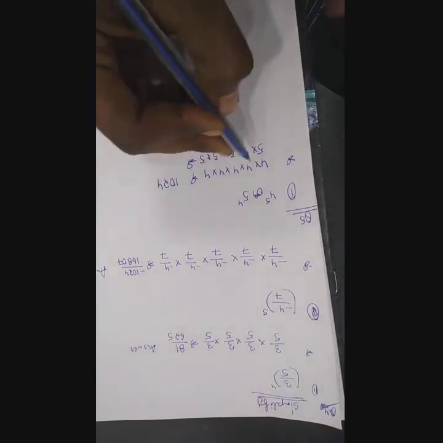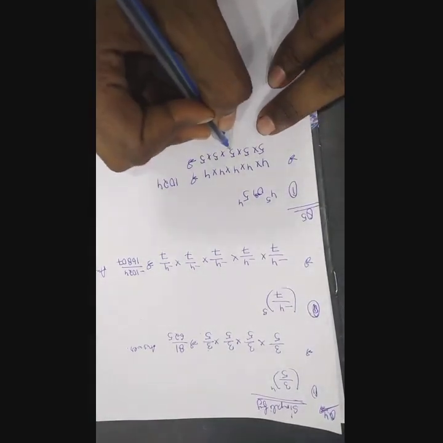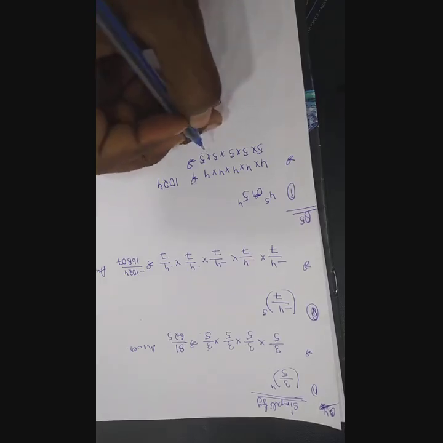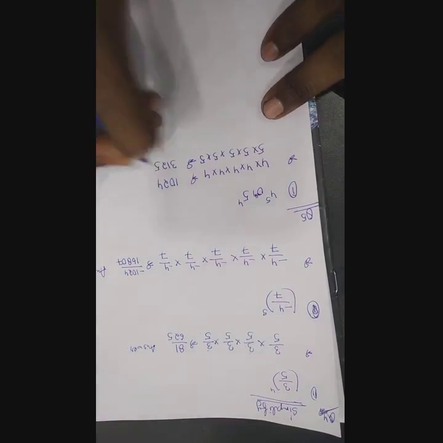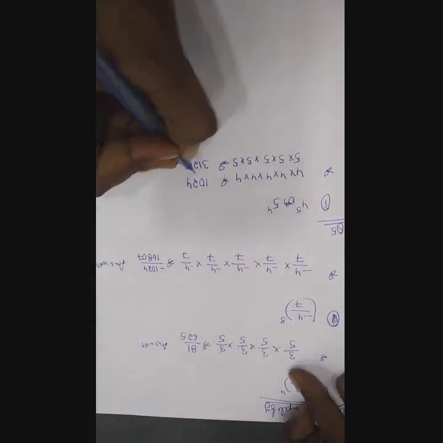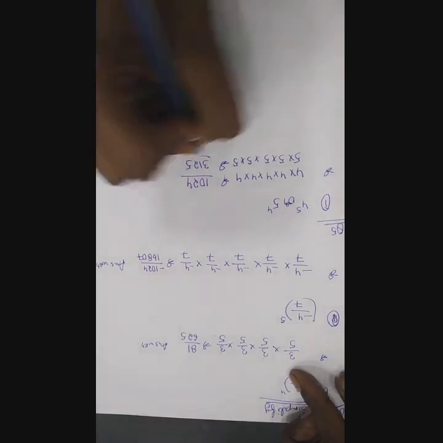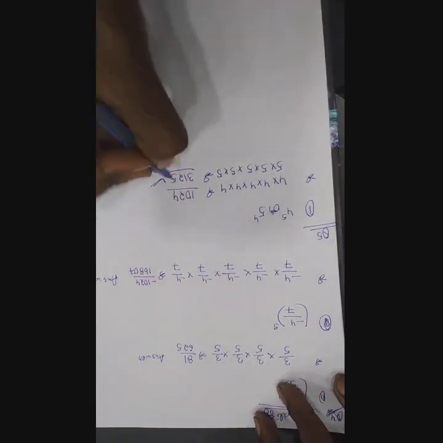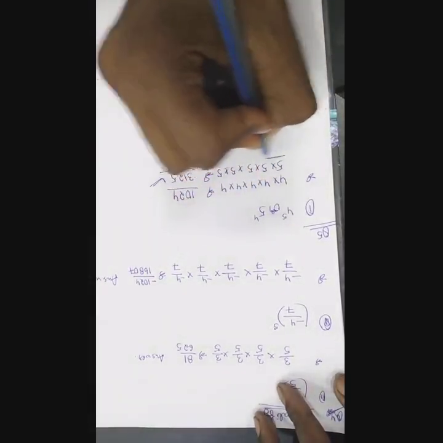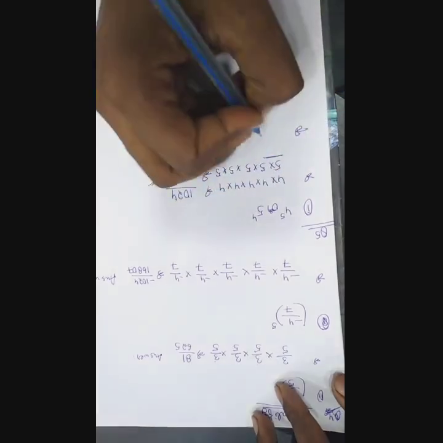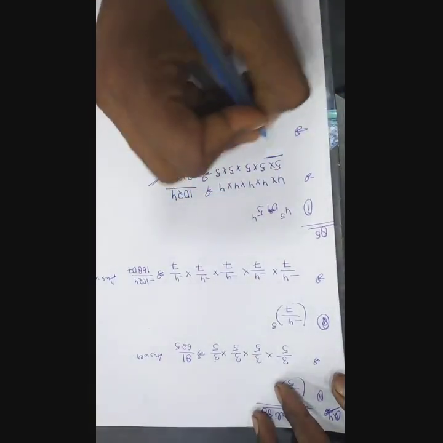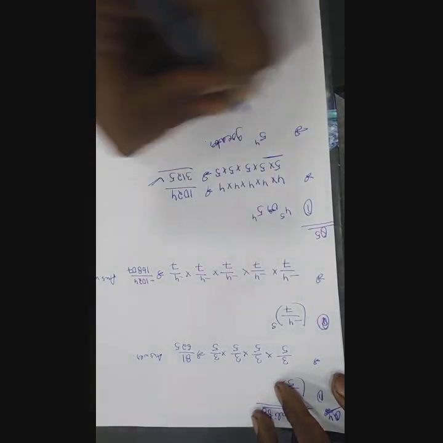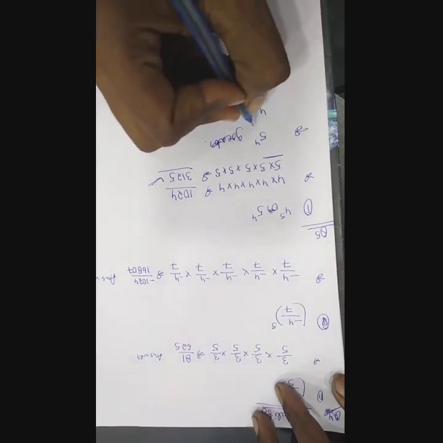And now, same as you did here, you have to do here also. 5 5 is 25, 5 is 125, 125 into 5, that is 625, 625 into 5, that is 3125. So now you all tell me which value is the greater, 1024 or 3125. So obviously 3125 is the greater, and this is the value of 5 to the power 4. So basically in question number 5, which one is the greater, that is 5 to the power 4 is the greater, and 4 to the power